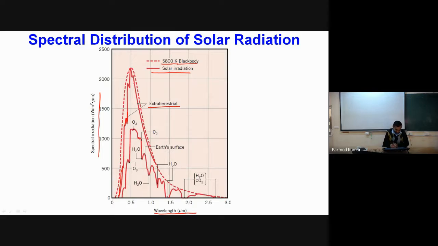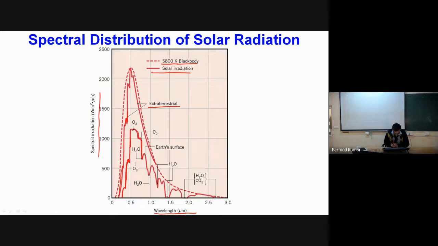However, when these radiations enter the atmosphere, there are a number of gases present, and also some aerosol or dust particles, which absorb part of the solar radiation, and the overall intensity of the radiation and its spectral distribution change. So this is the actual distribution of radiation which we see at our Earth's surface.